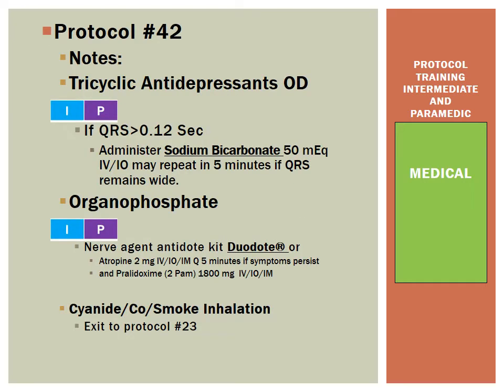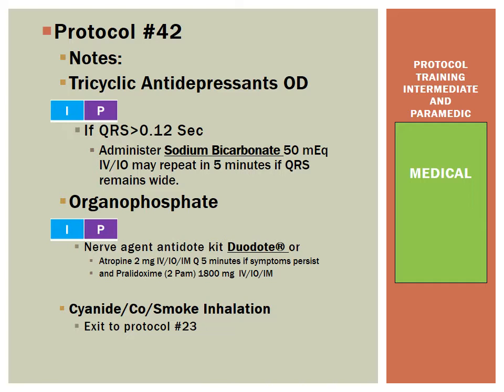For our tricyclic antidepressant overdoses at the IMP level, if the QRS is greater than 0.12 seconds, so we have a wide QRS, we're going to administer the sodium bicarbonate, 50 milliequivalents IV IO, and you can repeat in 5 minutes if the QRS remains wide.